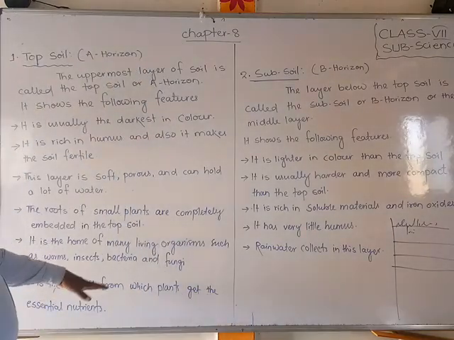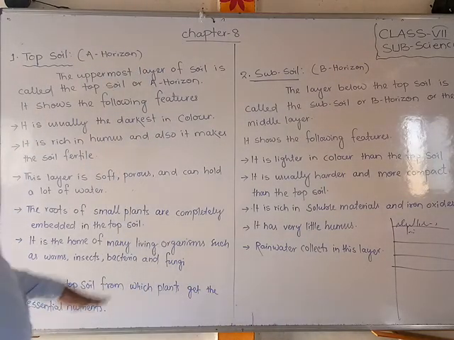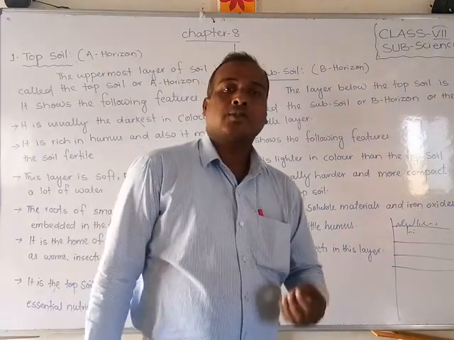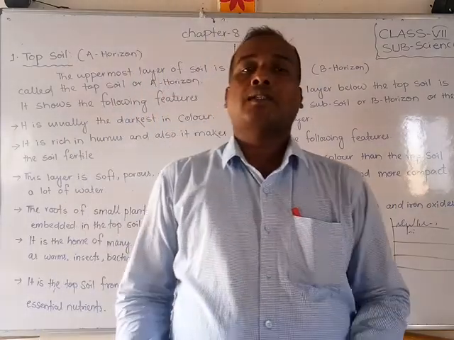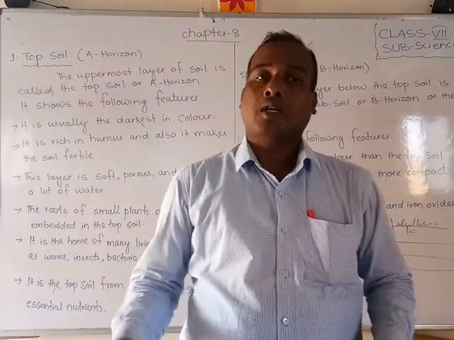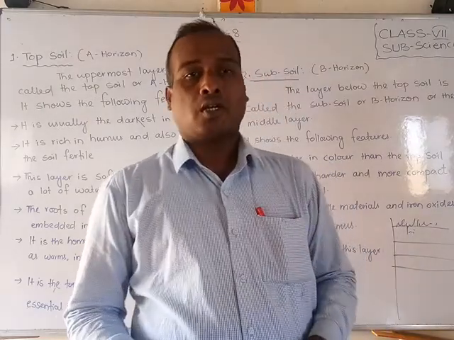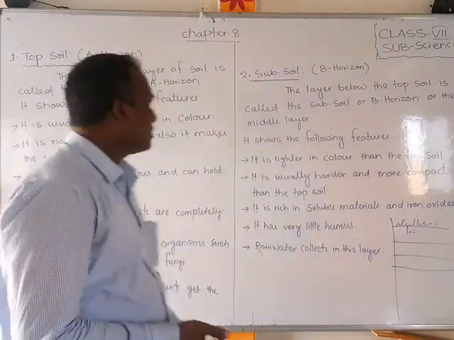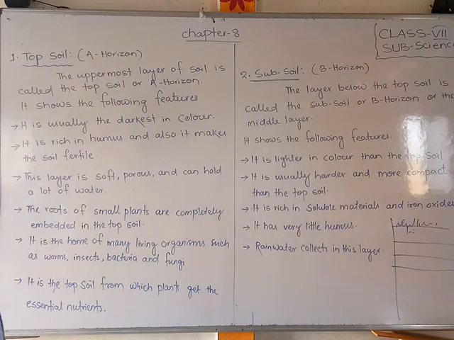It is the topsoil from which plants get the essential nutrients. Where do we get nutrients? All plants get nutrients from the soil, especially from the topsoil or A horizon. Okay students, these are all the features of the topsoil.